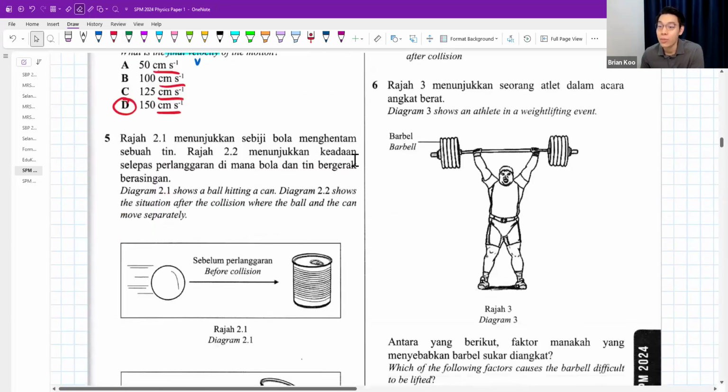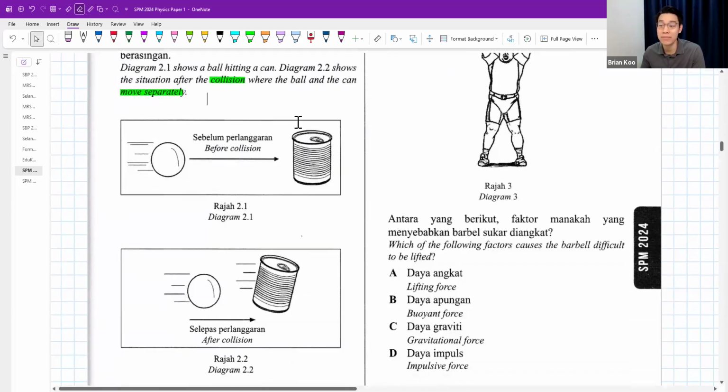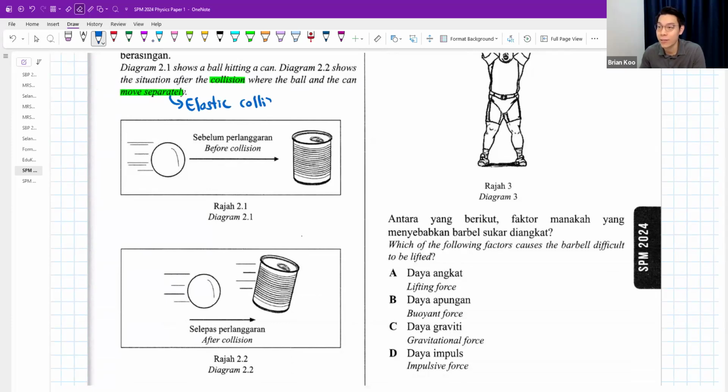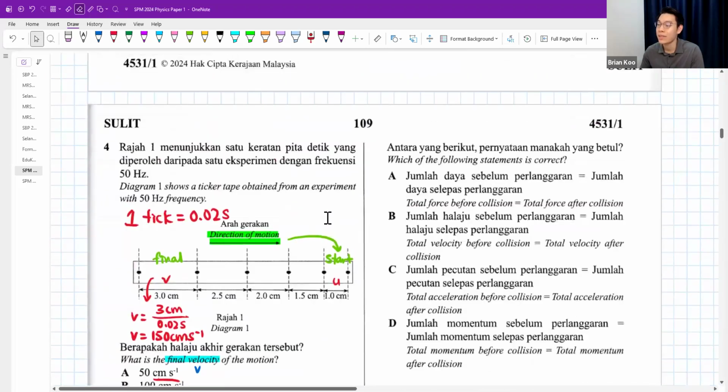Diagram 2.1 shows a ball hitting a can. 2.2 shows the situation after the collision where the ball and the can move separately. Okay, this sounds like some kind of collision. To be specific, because they move separately, therefore I think this should be an elastic collision. Right, elastic collision. Then let's take a look at the question. Which of the following statements is correct?